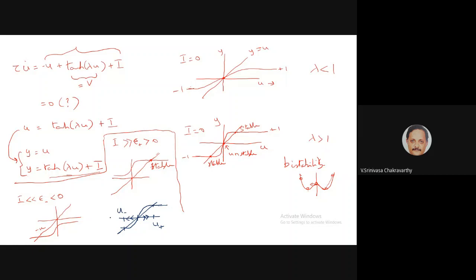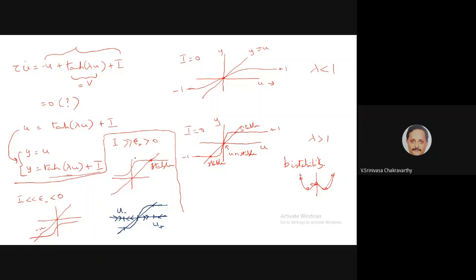And therefore, similarly, you can see here, if I go beyond this point, the sign changes, so it comes like this. If I go beyond this point, the sign again changes, so it comes like this. You can easily see that these 2 points are stable and the origin is unstable. It is a bistable system.